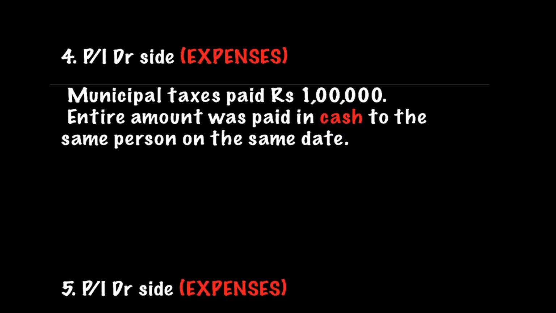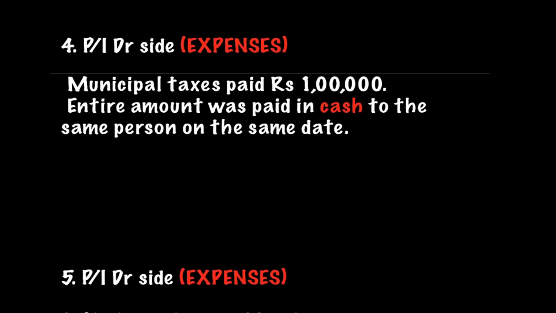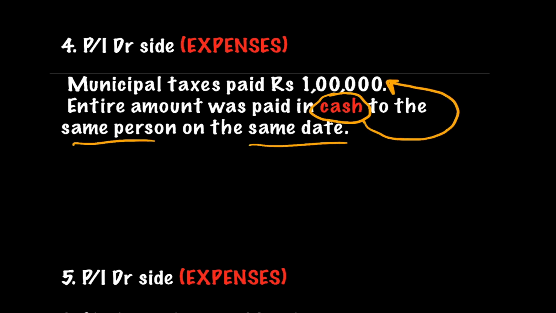Now the fourth point is relating to cash payments. Again, on the P&L account debit side, they might give you a certain particular expense in which they might say municipal tax paid was 1 lakh. Entire amount was paid in cash to the same person on the same date. Now friends, amount was paid in cash to the same person on the same date. The cash payment was exceeding 10,000. So this would be not allowed, correct?